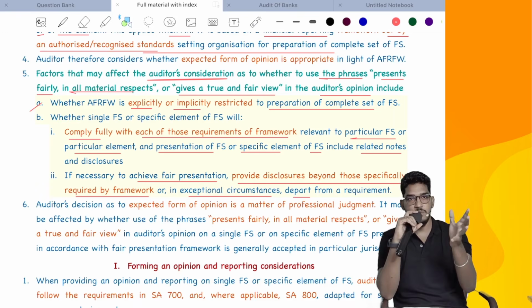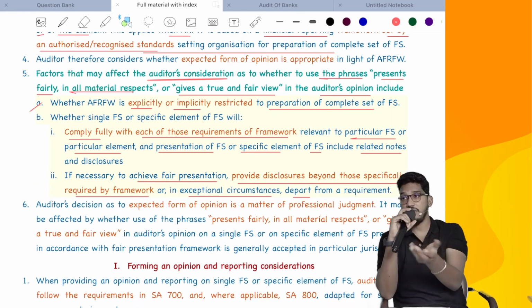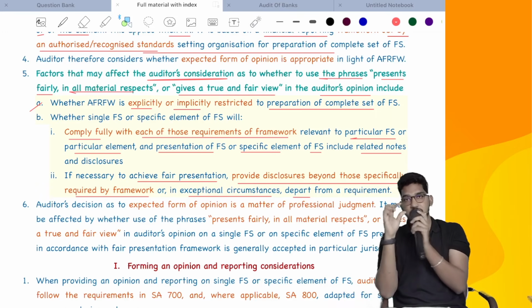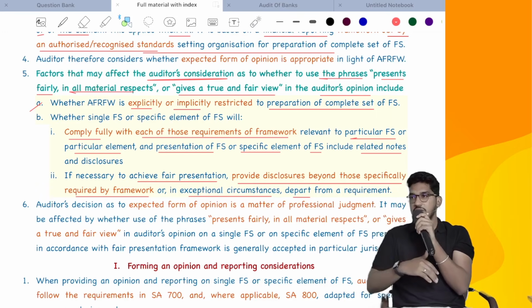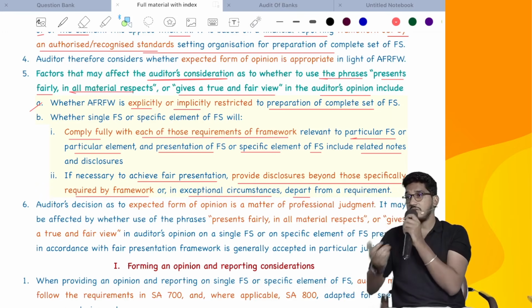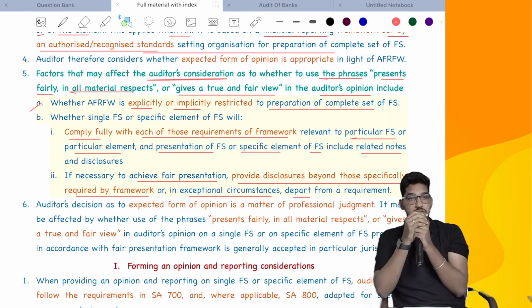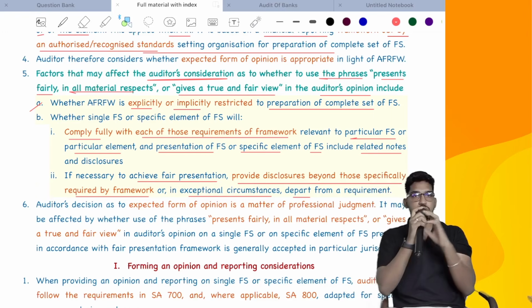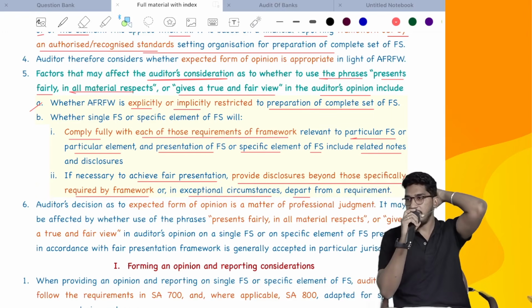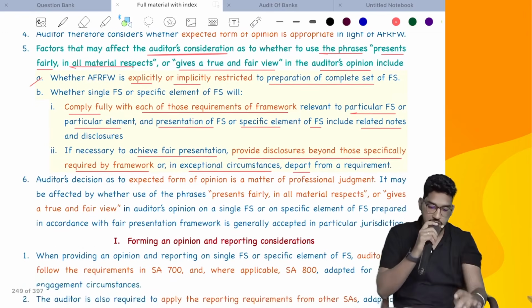The second circumstance will not be possible. If they have taken that extra step, even though they are asking us to audit only a single financial statement, but they have prepared complete financial statements, given all the disclosures, provided extra disclosures, and departed to achieve the fair presentation. All this will not happen. If it happens, then it will be suitable for you to use the phrase true and fair view or present fairly. Understood? Now comes the conclusion.